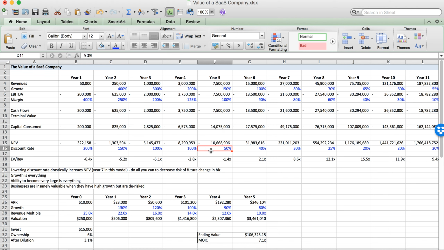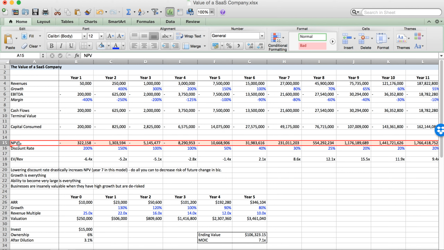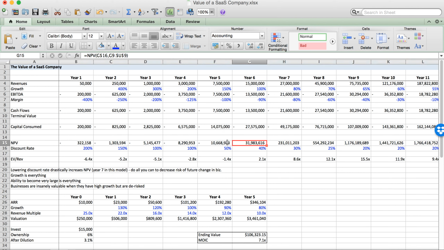And so this discount rate goes down a lot, and you're going to see that the value of this company, which is in this NPV line, goes up significantly as this discount rate goes down. And that's one of the interesting things here, is that really the revenue that this company is generating is going to increase the valuation because eventually it's going to lead to cash flows, which is what it's all about in the future.